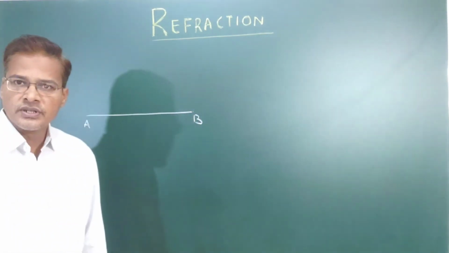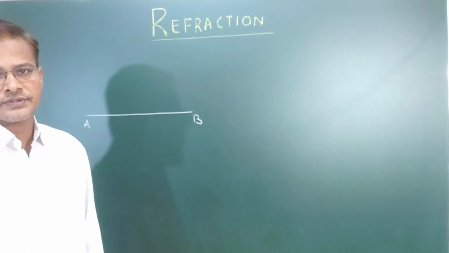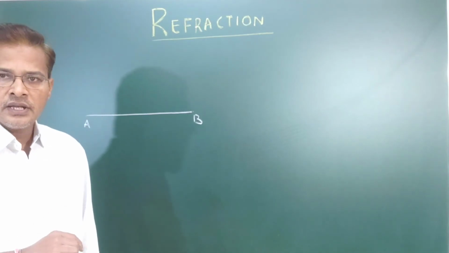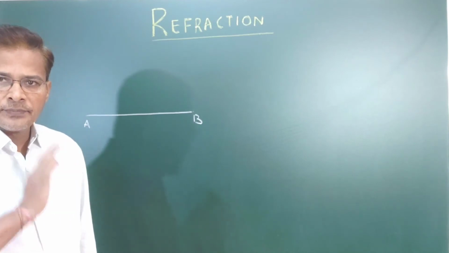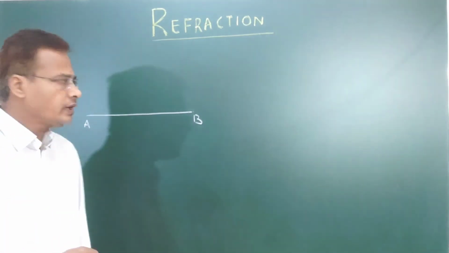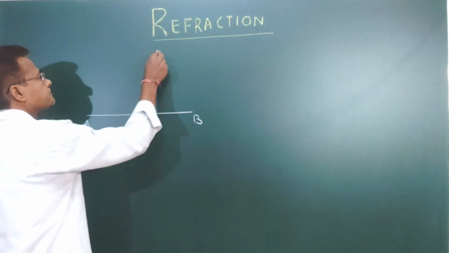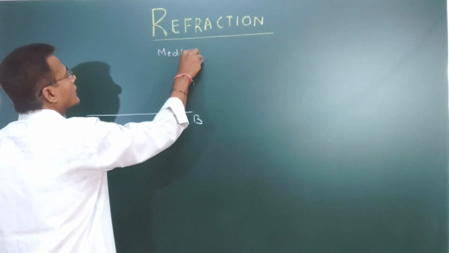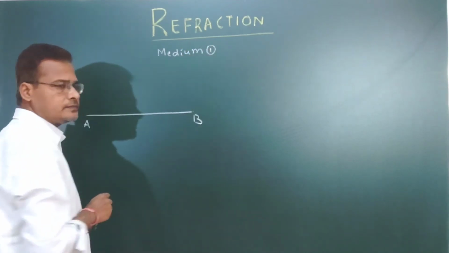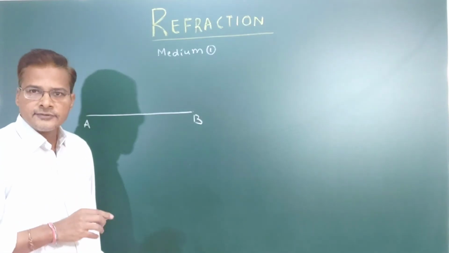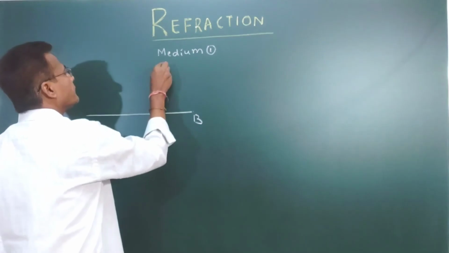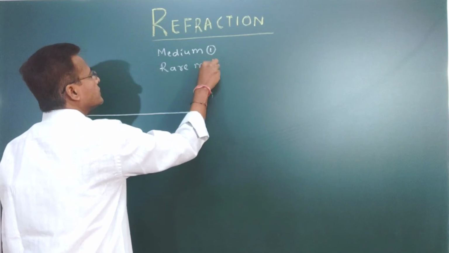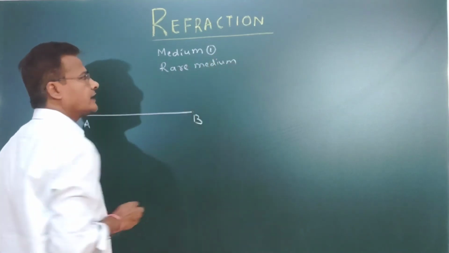Refracting surface means the surface which separates the two mediums, medium 1 and medium 2. This is what we are going to call medium 1. Medium 1 is also known as a rarer medium.